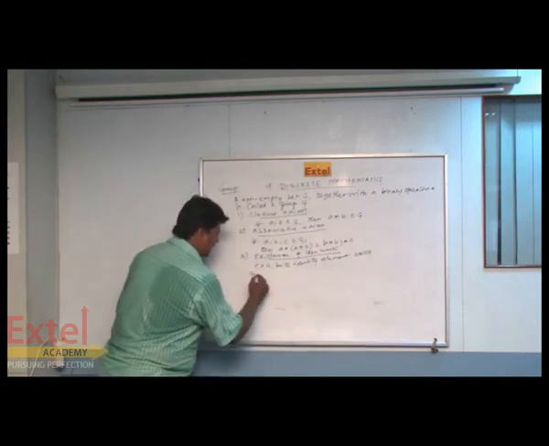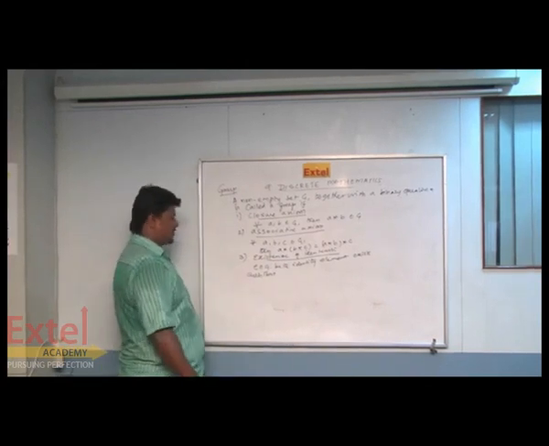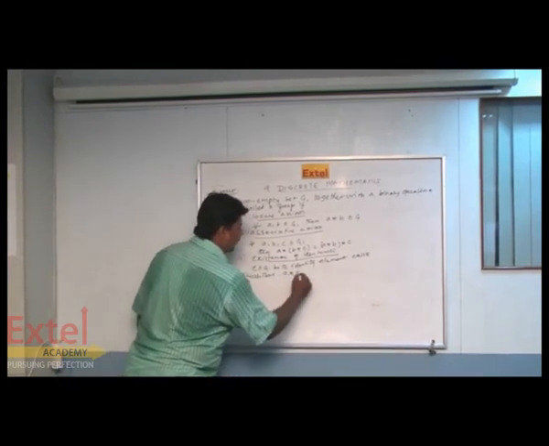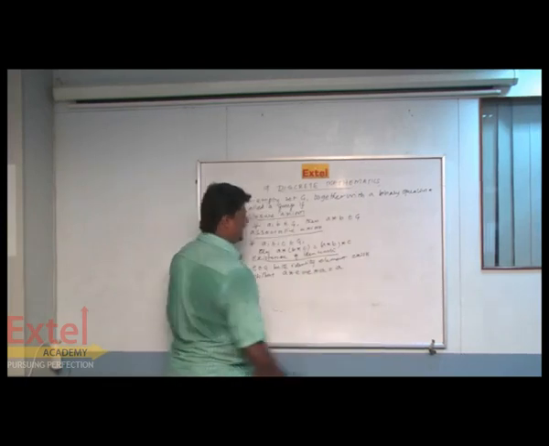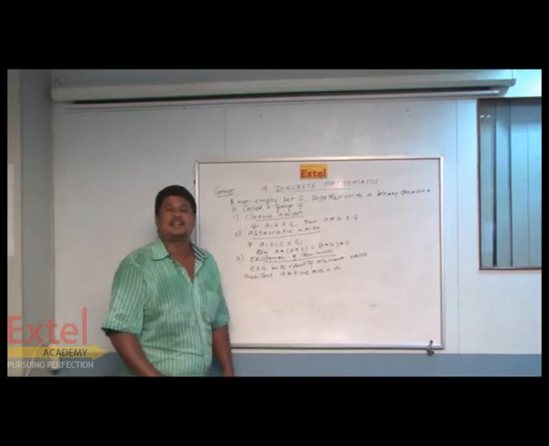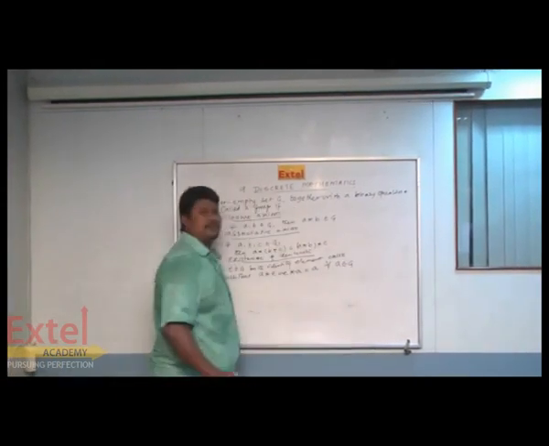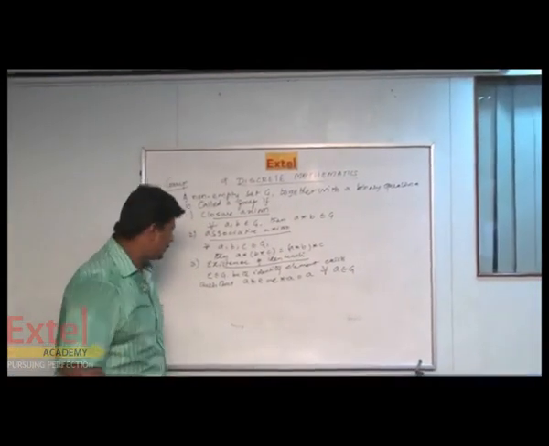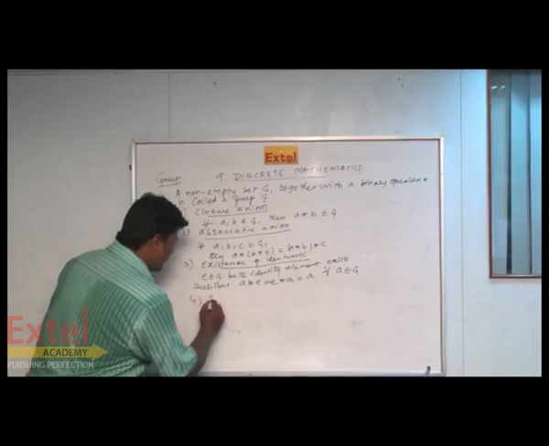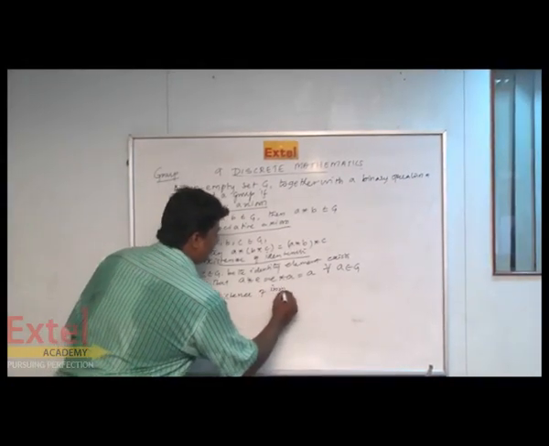Then what is the condition for the existing identity element? a star e, a very important property, is equal to e star a is equal to a, where e is an identity element, for all a belongs to G. This is the way to find out the existence of the identity element. This is the third axiom. The next one, the fourth one, is the existence of inverse axiom.